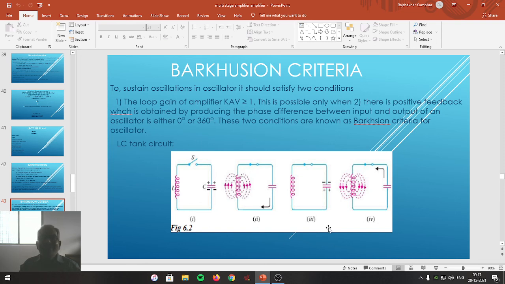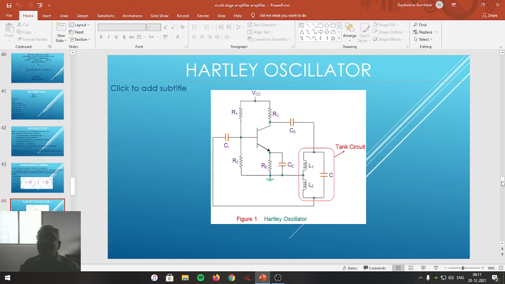Such an LC tank circuit, if connected in amplifier circuitry, converts that amplifier circuitry into an oscillator. This is how the oscillations are set up in the LC tank circuit.